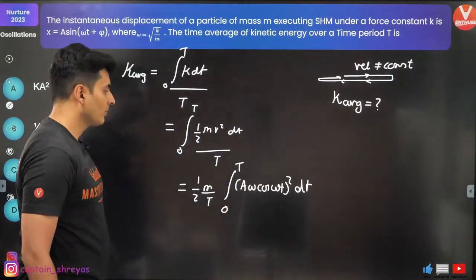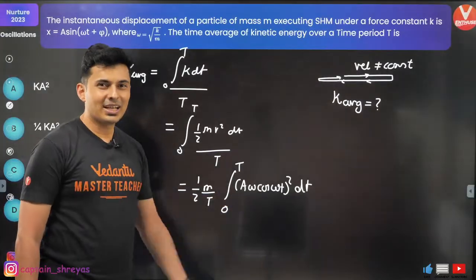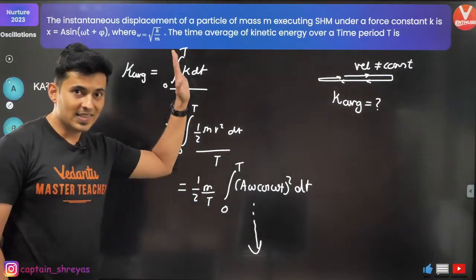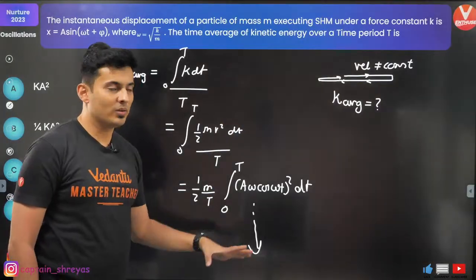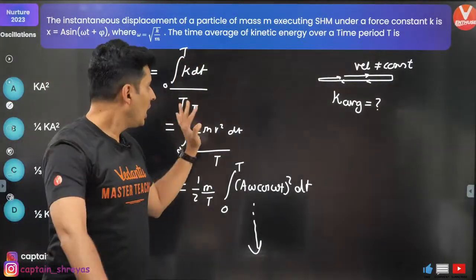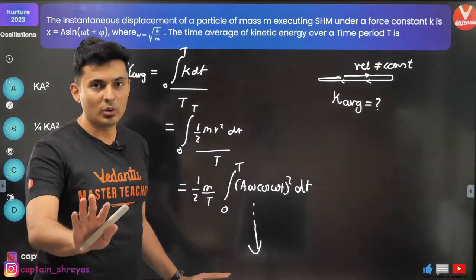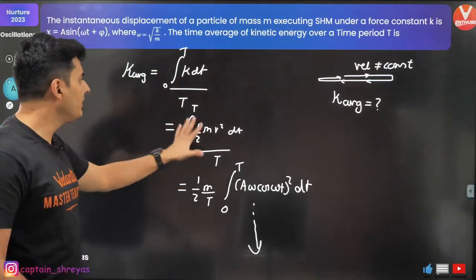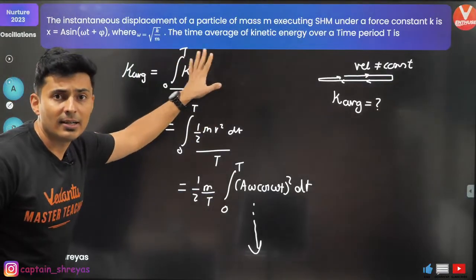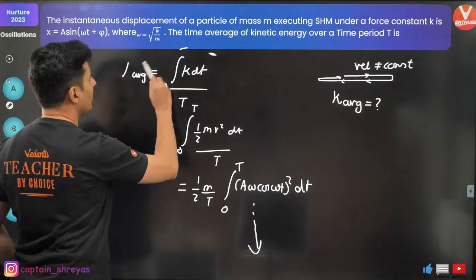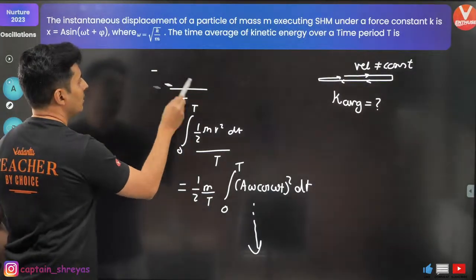Now if you do this, it's going to be crazy. You have to keep solving this integral and then you will get the answer. This is the textbook way of solving. This is the longer way of solving. I'll teach you an easy way. How many of you want to do it like this? Up to you. You can try to solve it via this method. You will get the same answer. This is the integral way via the definition of averages. But I'm not going to do all this nonsense. What am I going to do? Let's see.